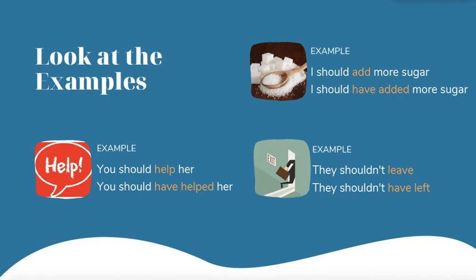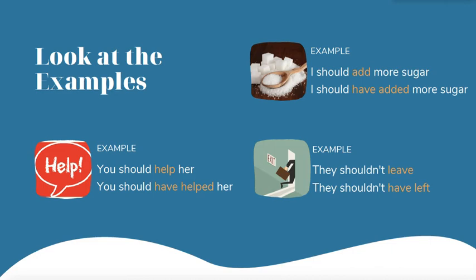I should add more sugar. Мне следует добавить больше сахара. Probably, I don't know, your tea is not sweet enough. I should have added more sugar. Мне надо было добавить больше сахара. Probably you baked a cake and it's not sweet enough. So it's your mistake. You didn't add enough sugar. And you're pointing it out.